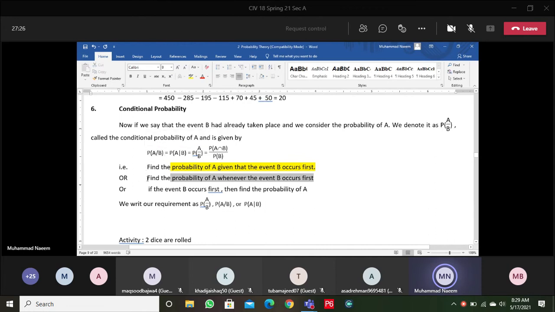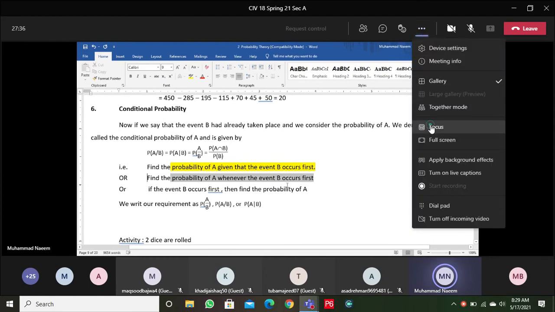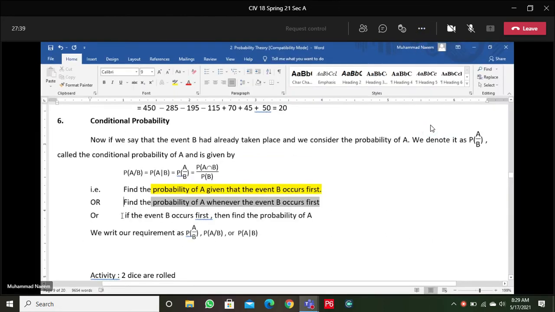Or sometimes we have a statement like this: find the probability of A whenever the event B occurs first. And sometimes we have this situation: if the event B occurs first, then find the probability of A. All the three statements are the same.